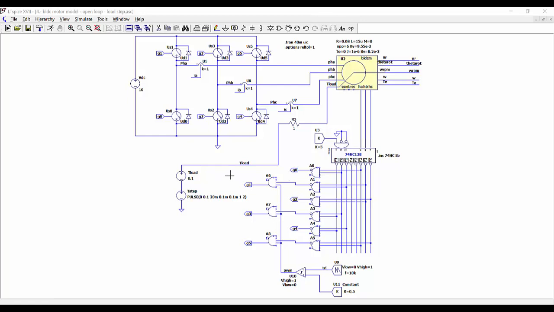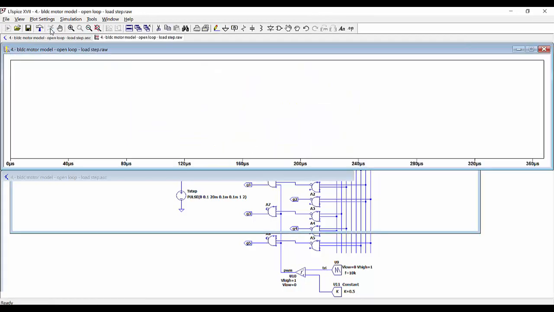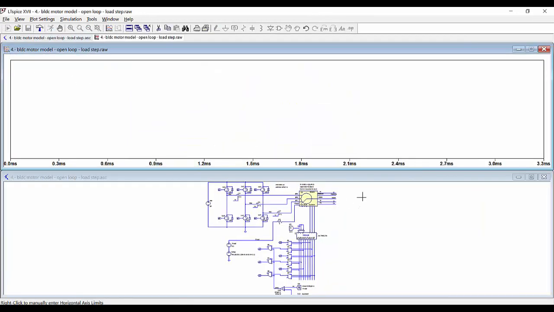In this case we are going to perform a step up transient on the load, so we are adding here this other voltage, so that at time instant of 20 milliseconds we are adding 0.1 to the original load. Now we are operating at open loop, so we are fixing the duty cycle to the value of 0.5. So now let's run the simulation, see what happens in open loop.